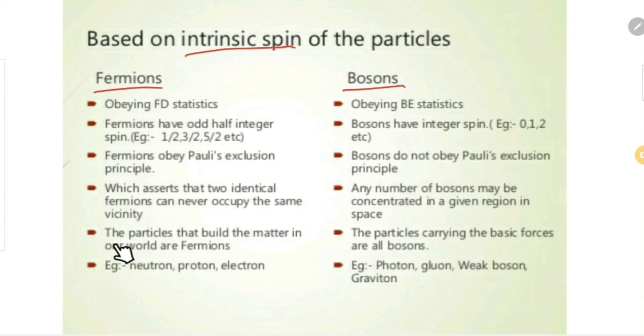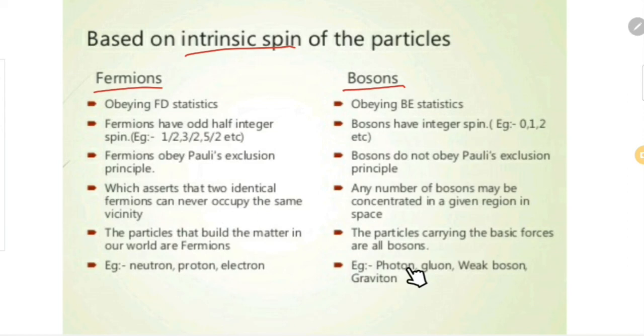The next important point about fermions is that the particles that build up the matter in our world are fermions. Example: neutron, proton, electron. Using all these particles, we are building up the matter. But in the case of bosons, all particles carrying basic forces are bosons. These bosons are known as field bosons or gauge bosons. So field bosons or gauge bosons have the feature that they carry the basic forces or basic interactions.